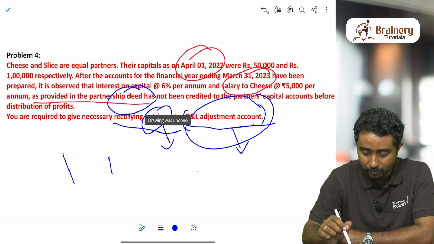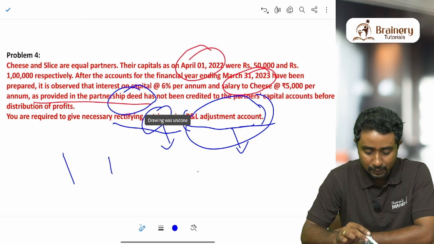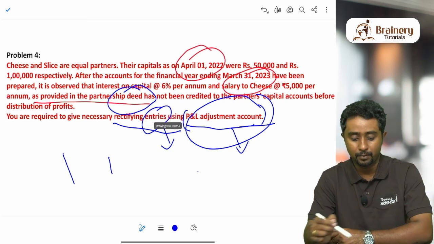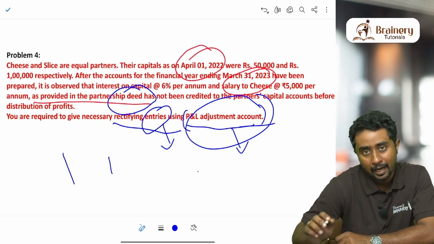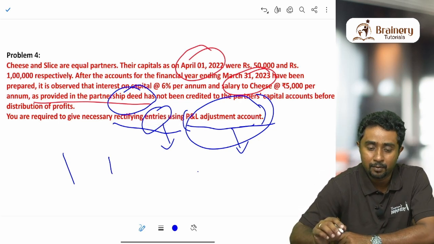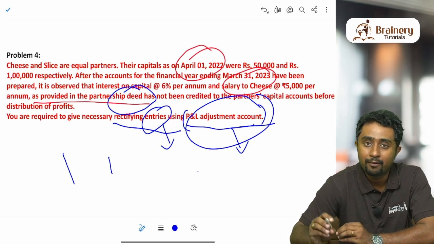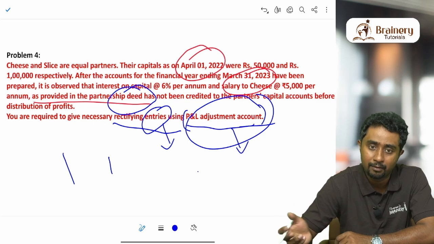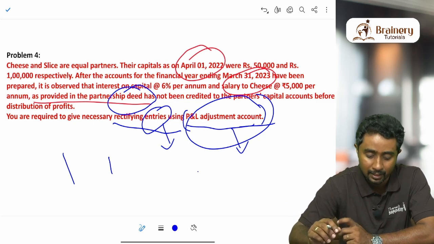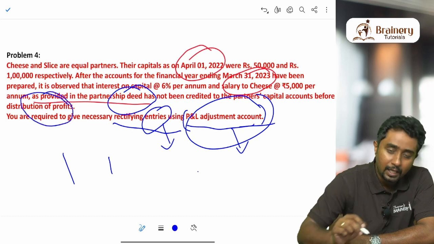After the accounts have been prepared, it is observed that interest on capital and salary to Cheese, as provided in the partnership deed, have not been credited to the partners' capital accounts before distribution of profit. That means profit is already distributed, and when you distributed the profit, we did not consider these two amounts. So basically we have written a wrong divisible profit. But the wrong divisible profit is not given in this question.